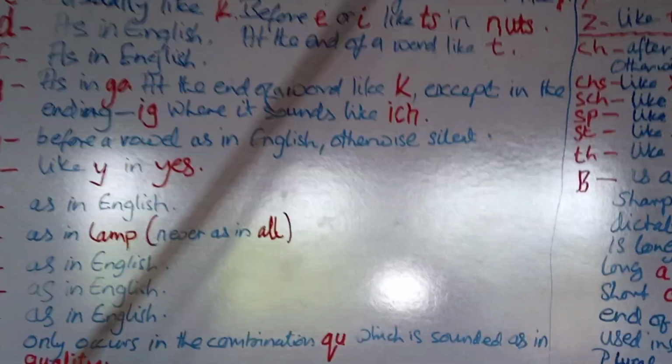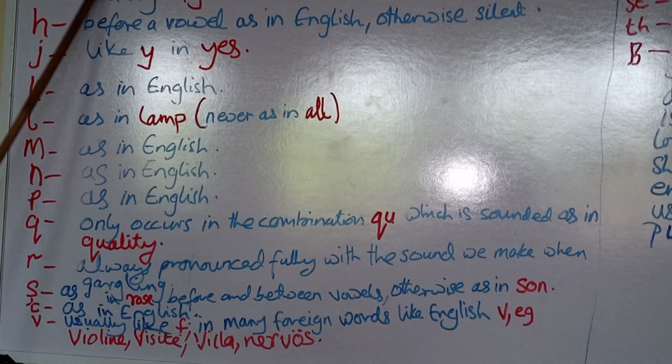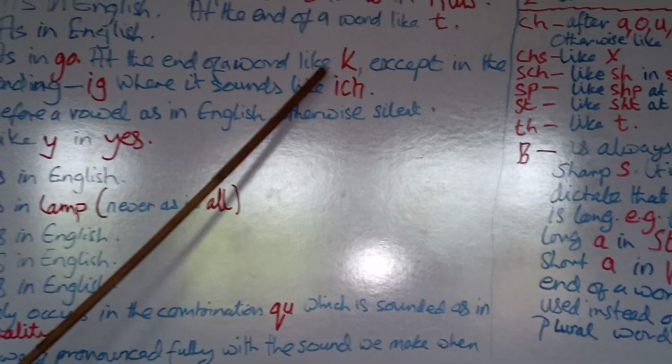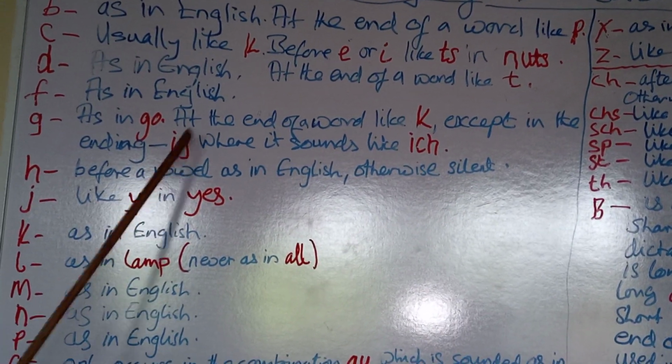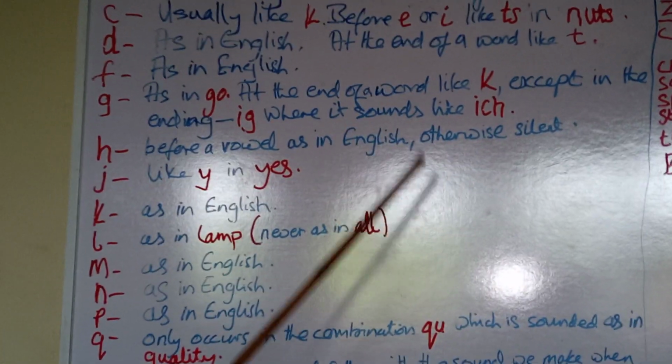Let's take D again. D, as in English, but at the end of the word you pronounce it like T. G, as in go, as in girl, at the end of a word like K, except in the ending -ig, where it sounds like ich.